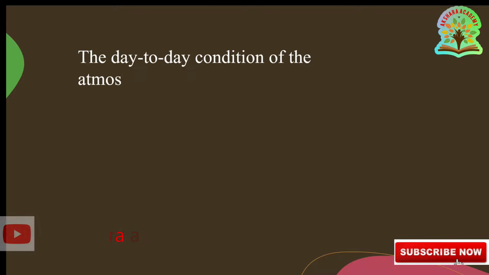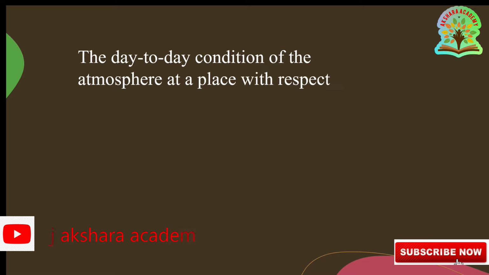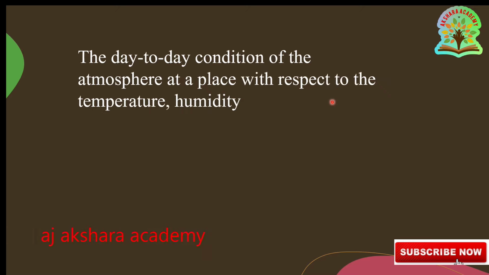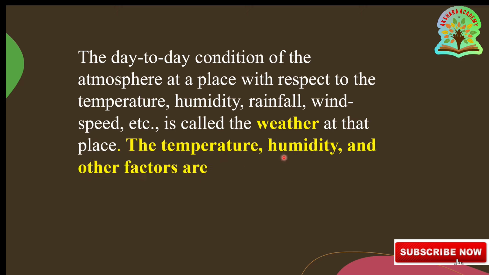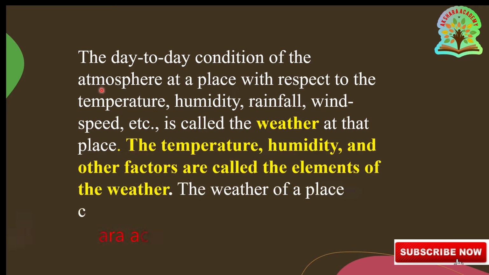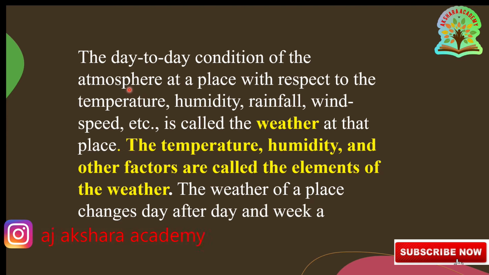What is meant by weather? The day-to-day condition of the atmosphere at a place with respect to temperature, humidity, rainfall, wind speed, etc. is called the weather at that place. Weather is nothing but the day-to-day condition of the atmosphere. What is atmosphere? The air that completely surrounds us is the atmosphere.